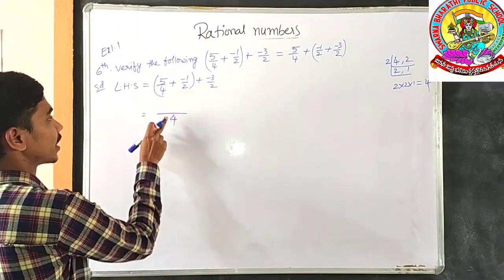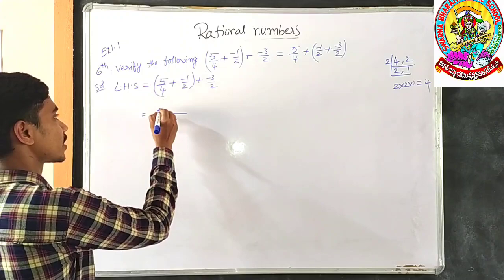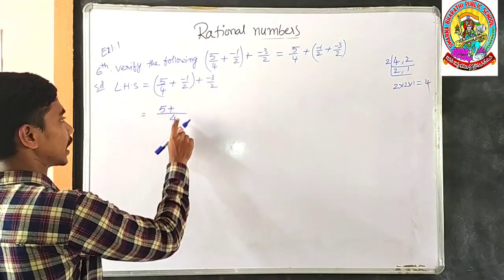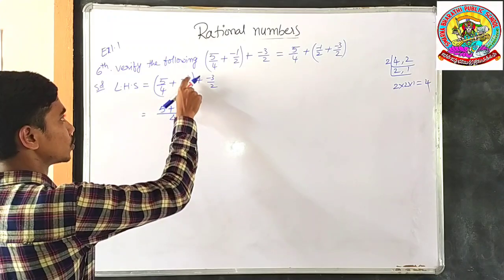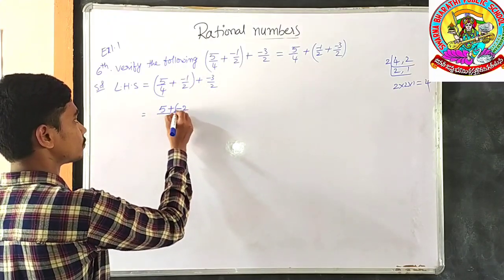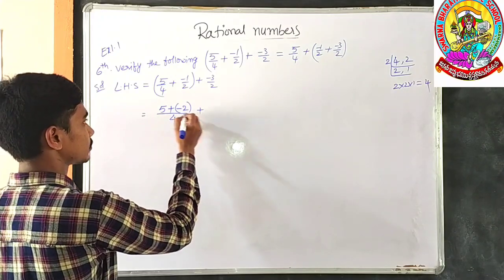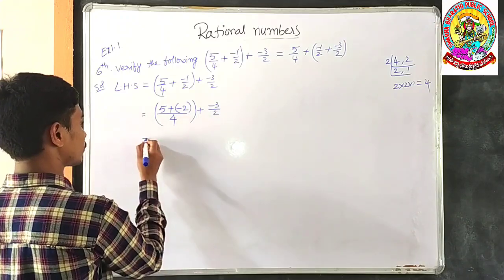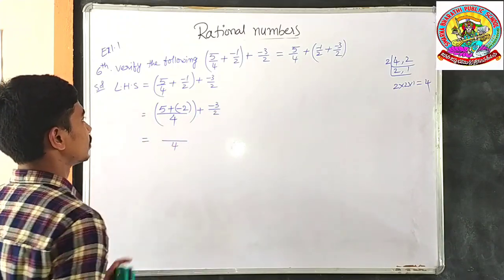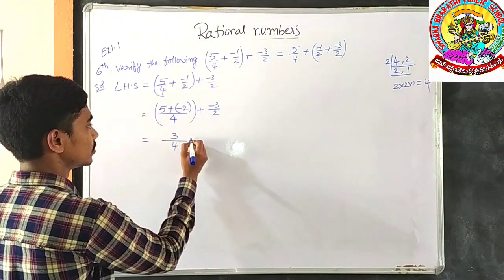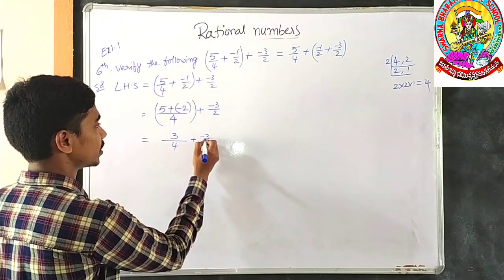In the fourth table, you get 4 by 1 time. 1 5s are 5, plus. In the second table, you get 4 by 2 times. 2 1s are 2, but here minus is there, that's why minus 2. Plus minus 3 by 2. Here 5 minus 2 results in 3, plus minus 3 by 2.